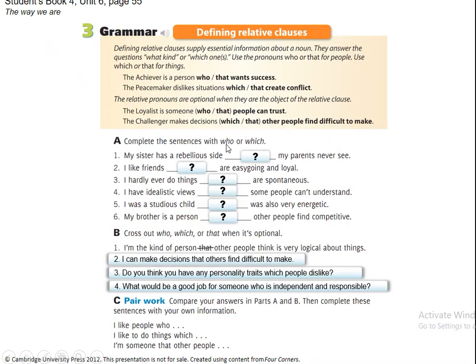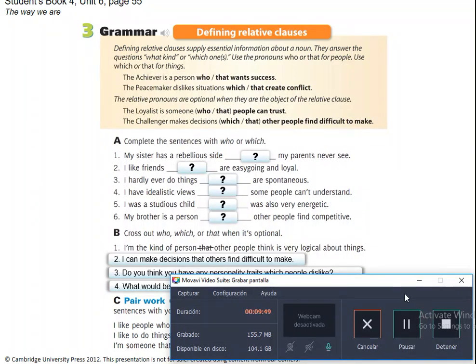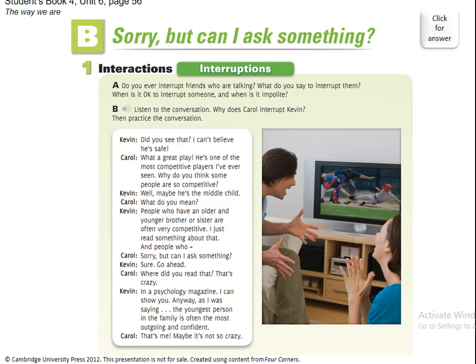Okay. Well, I'll pause here this exercise, this part, and then you have to continue. You have to continue using, in this case, who or which. Todos, cabe mencionar que pueden ir con that because they are defined relative clauses, but the purpose of the exercise is using who or which. Okay, so I'll pause it right here. And let's continue this part of the reading.